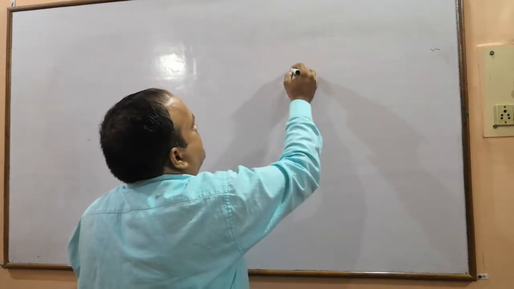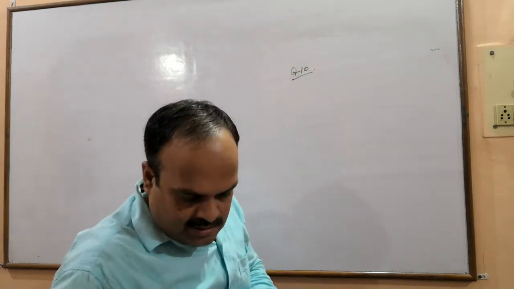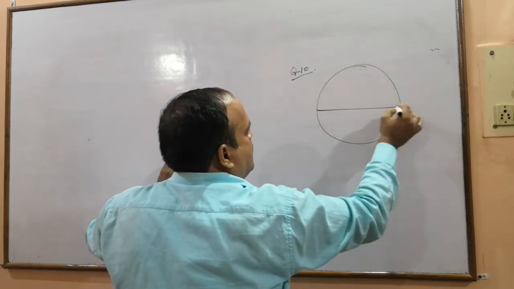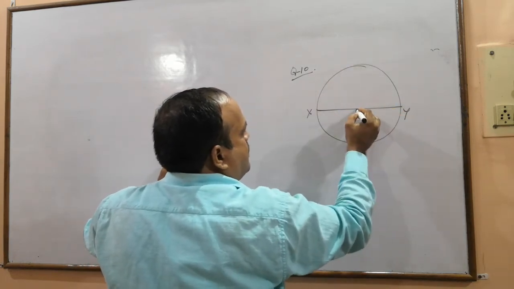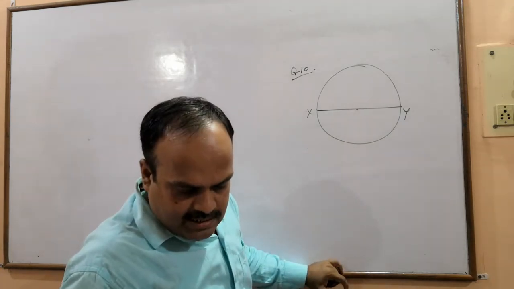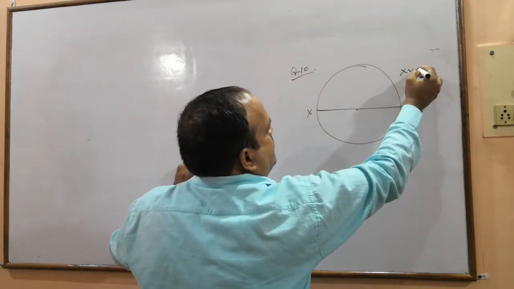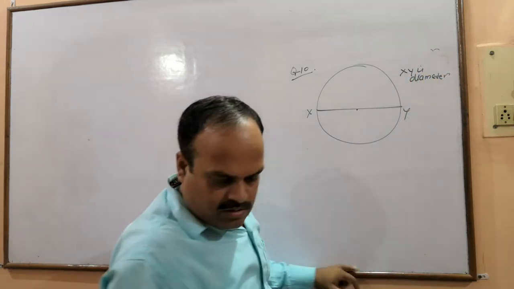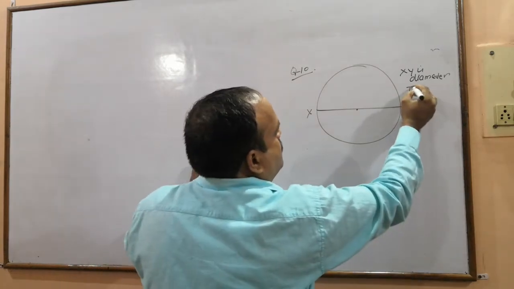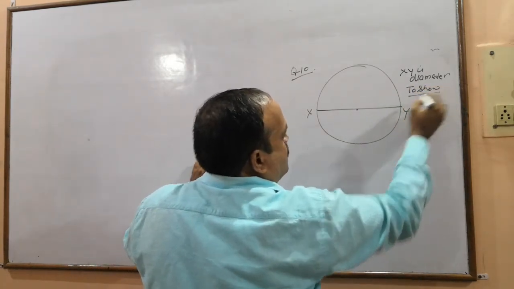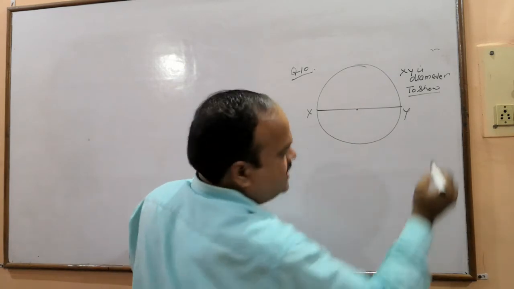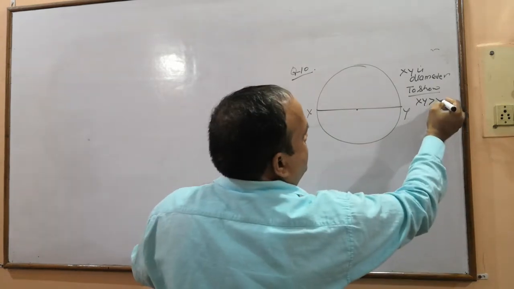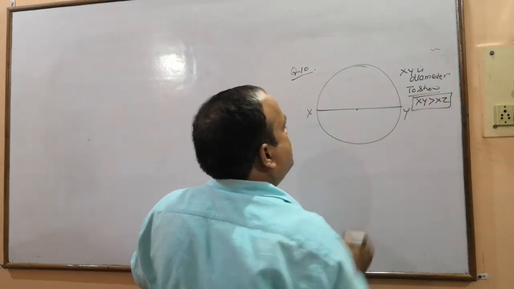Question 10. In the figure, XY is the diameter. This is a circle. XY is the diameter. We have to show XY is greater than XZ.